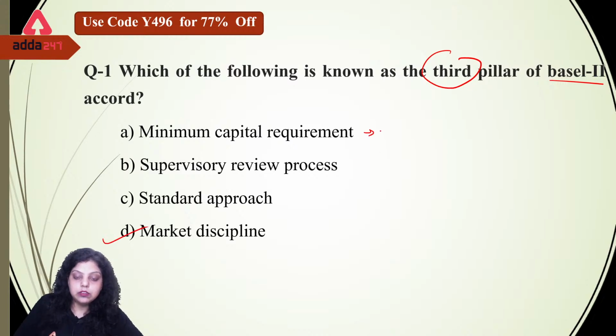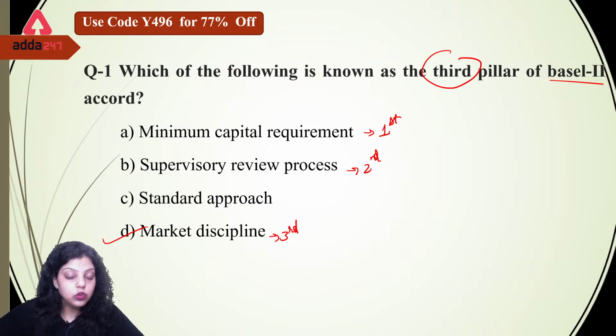So first pillar is minimum capital requirement under which a capital adequacy ratio will be maintained. The second pillar is your supervisory review process, in which the bank has to introduce better risk management techniques and better options to observe or to reduce the risk to which the bank is exposed. And the third pillar is market discipline, in which the banks have to make maximum disclosure to the central bank related to their risk exposure and their capital adequacy maintenance. Okay, so the right answer for the first question is D.